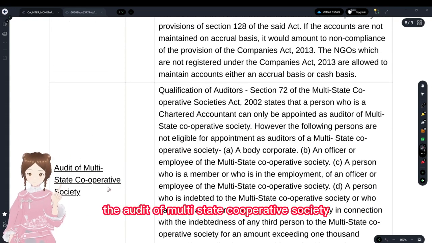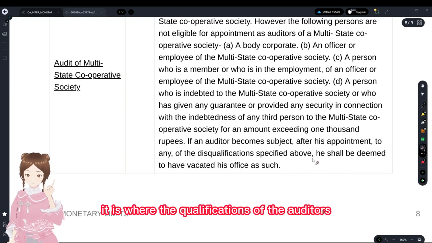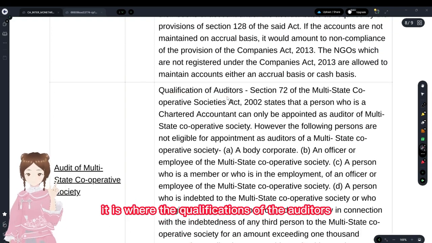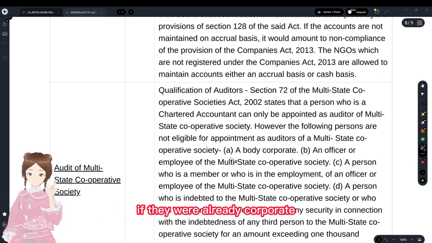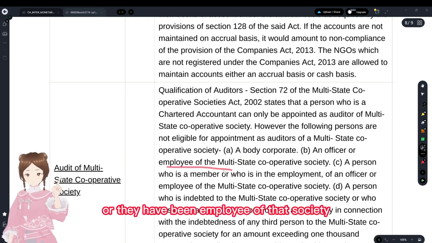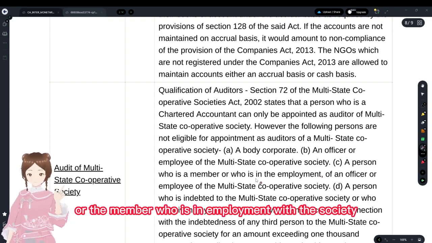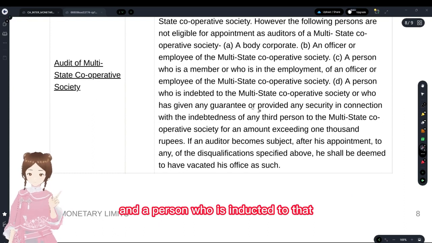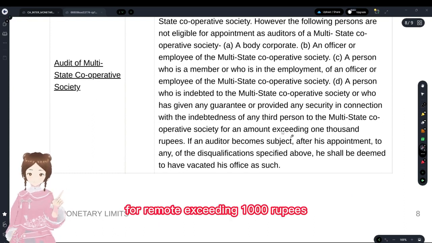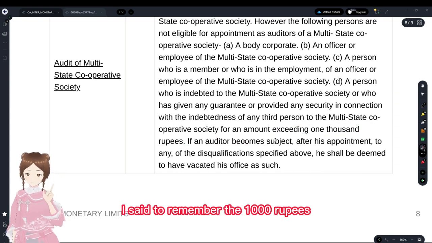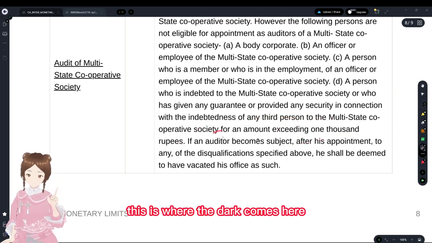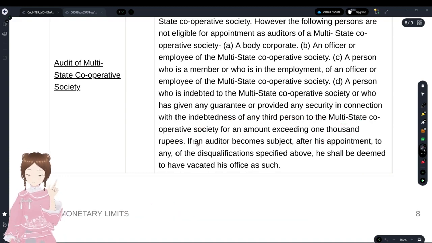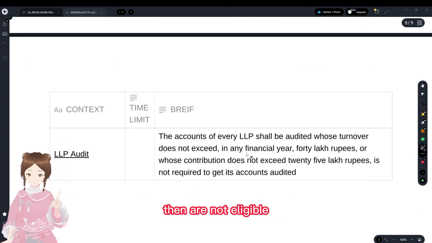And with regards to the audit of a multi-state cooperative society, regarding the qualifications of the auditors, the auditors should not be eligible for appointment if they are a body corporate, or have been an employee of that society, or a member, or a person who is in employment with the society, and a person who is indebted to it or has given a guarantee for an amount exceeding 1000 rupees. I said to remember the 1000 rupees and the word society, right? This is where it comes in. If they are indebted for 1000 rupees, then they are not eligible.